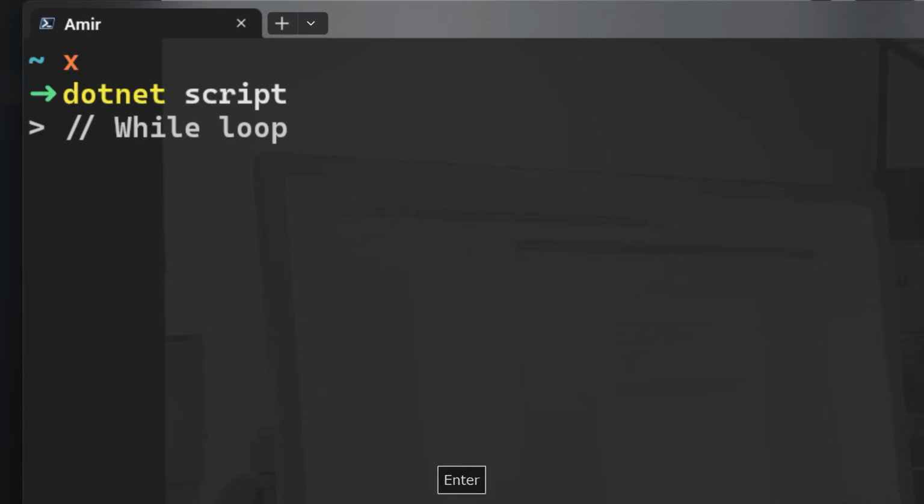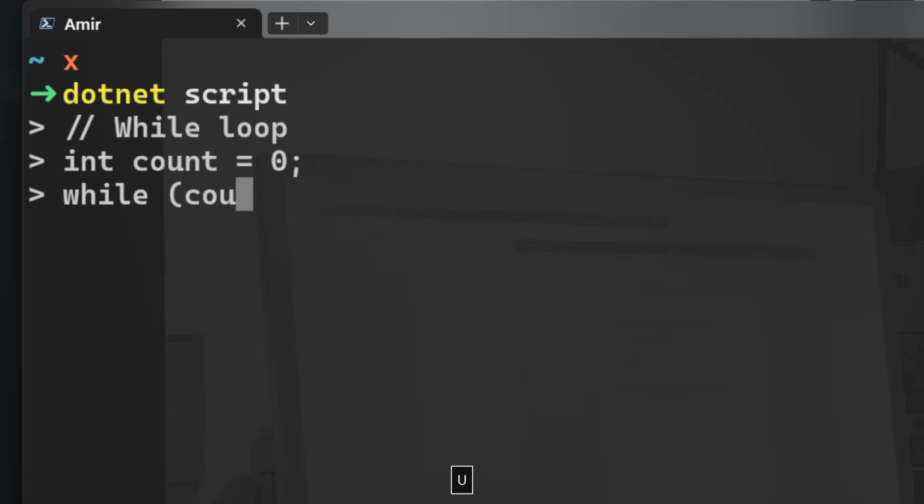And the while loop, of course, keeps running as long as the condition remains true. For example, if I have a counter that starts from 0 initially, I want to use the while loop to check a certain condition. This condition is that count is less than 3. So as long as count is less than 3, I want to print the iterator, the count. Okay, so we expect to have 0, 1, and 2.